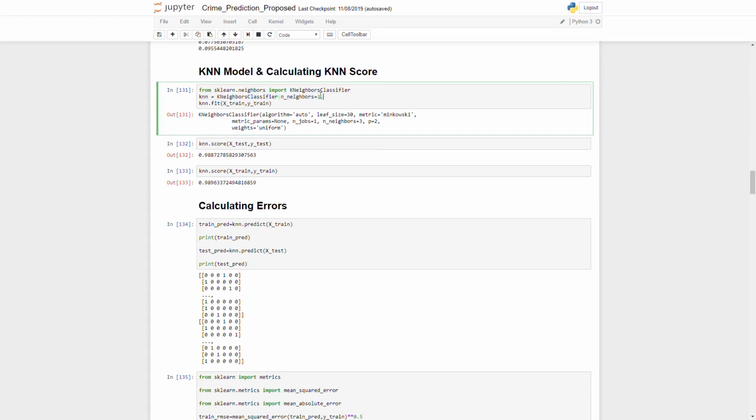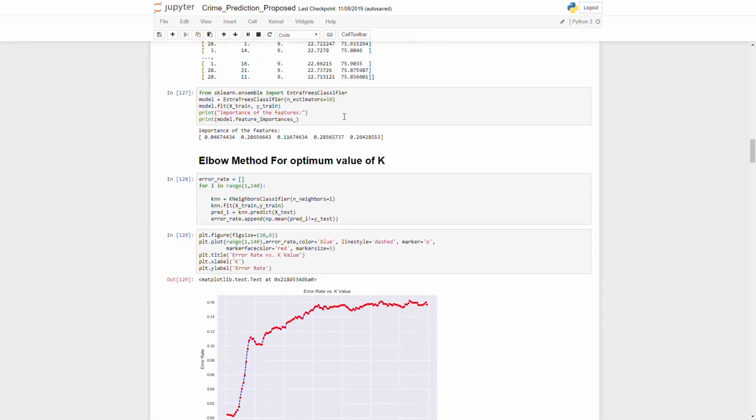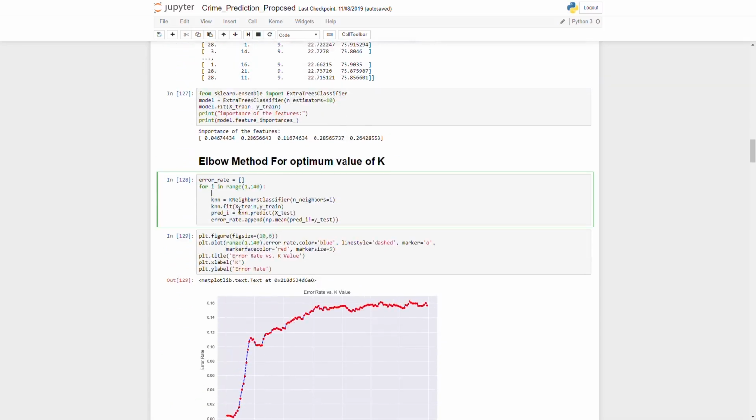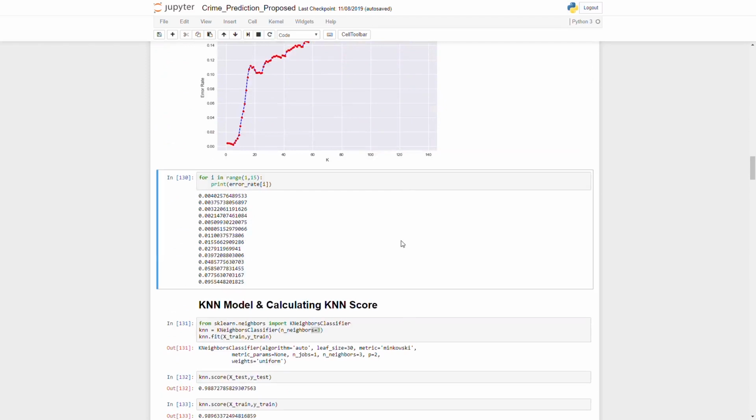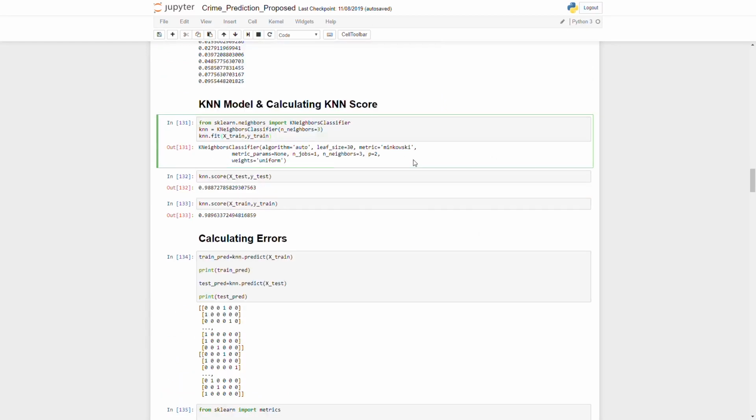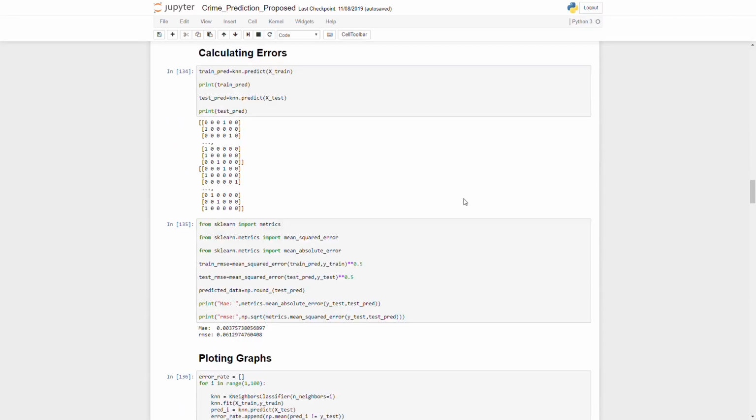Now you might wonder why we selected k value as 3. We did this based on elbow method which generates optimum value of k by plotting k versus error rate graph. By observing the following error rates, we chose k value as 3. As you can see, the KNN score that we got for test data came out to be 0.988, and the KNN score for train data came out to be 0.989.